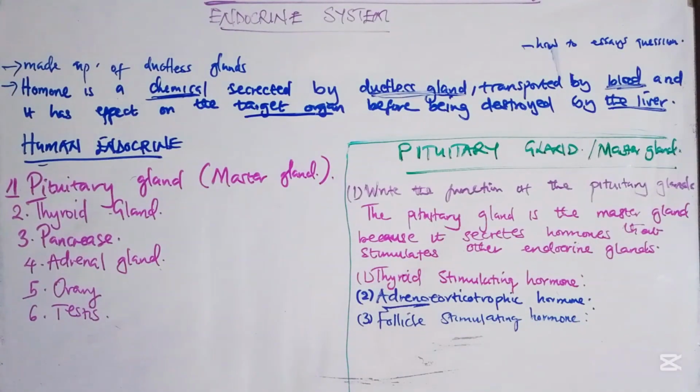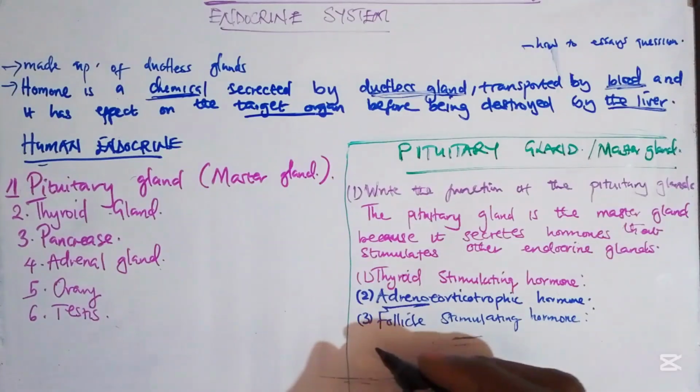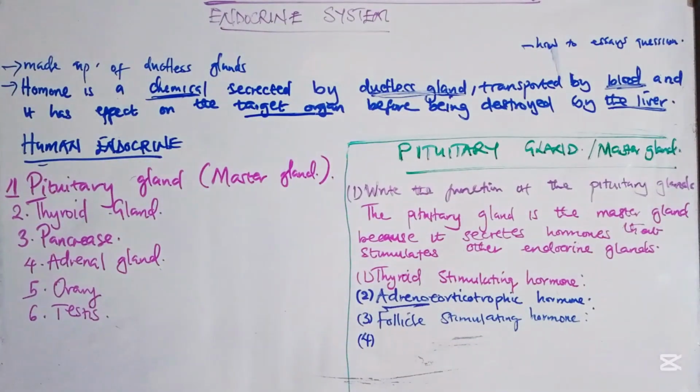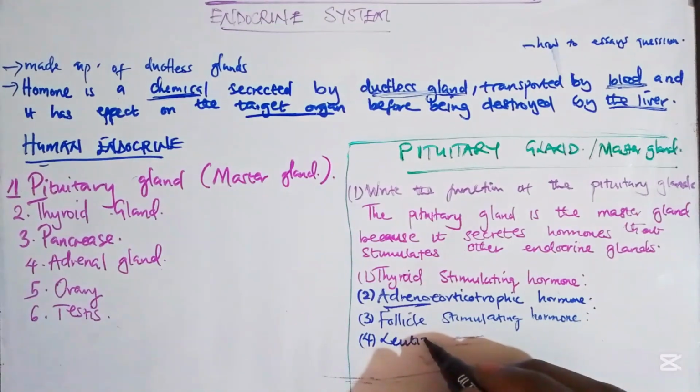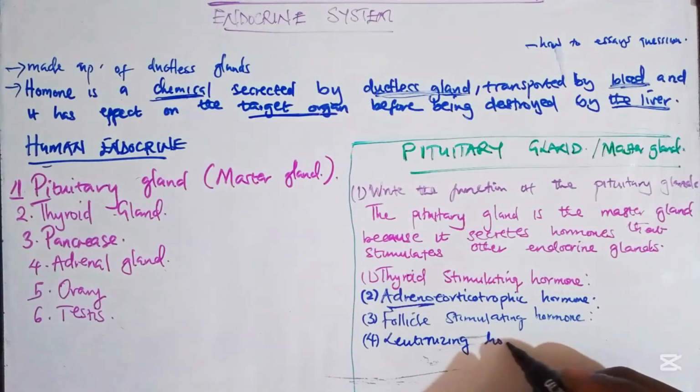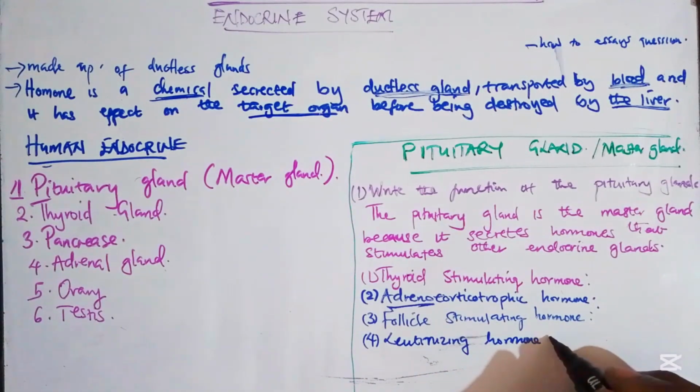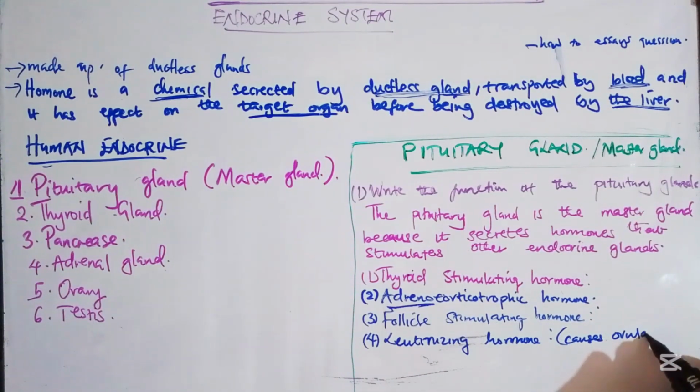Then we have an important hormone in ladies. This is a very important hormone for women, known as the luteinizing hormone. It is the one which causes ovulation.